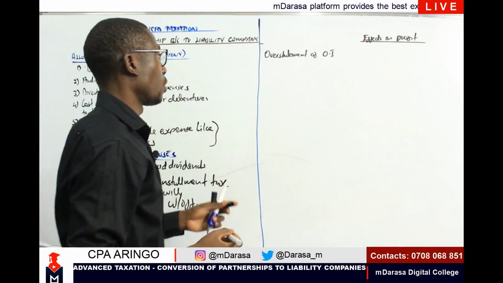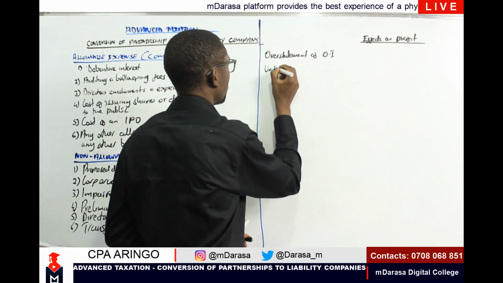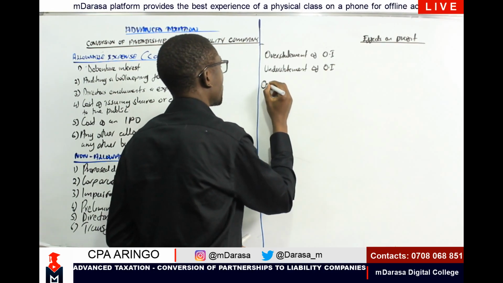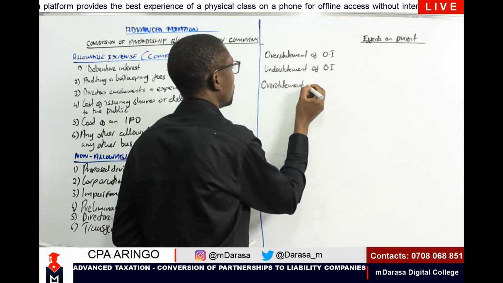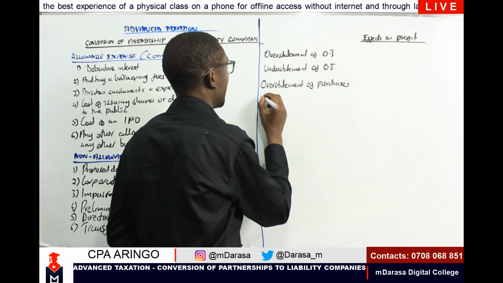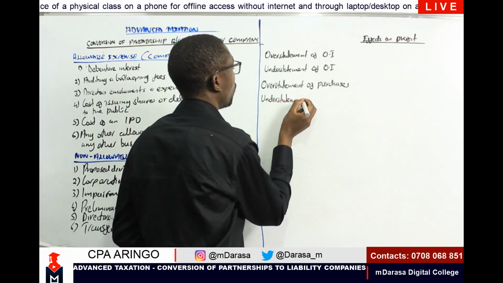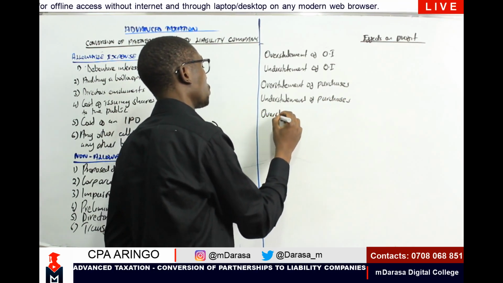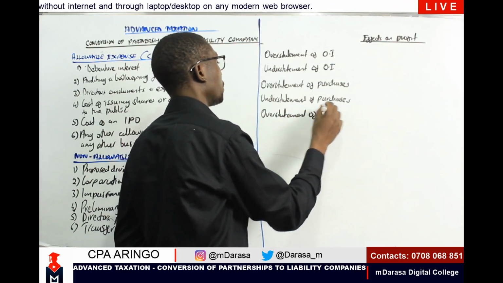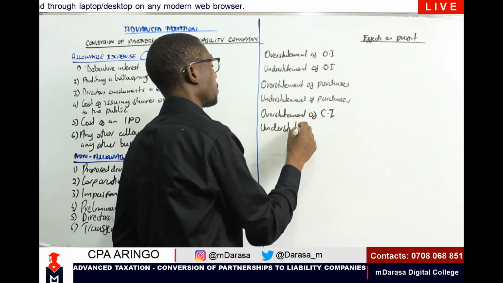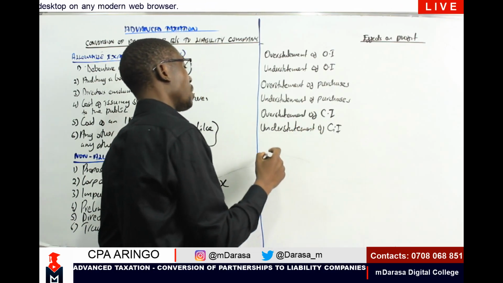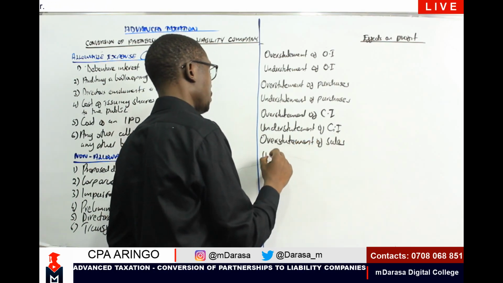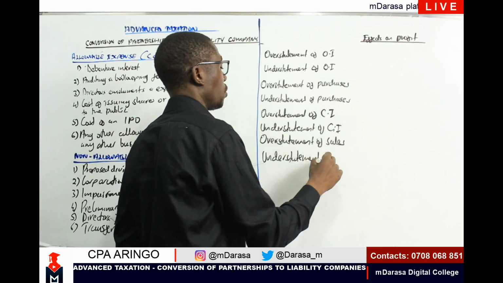So, we're having overstatement of opening inventory, understatement of opening inventory, overstatement of purchases, understatement of purchases, overstatement of closing inventory, understatement of closing inventory, overstatement of sales, and understatement of sales.